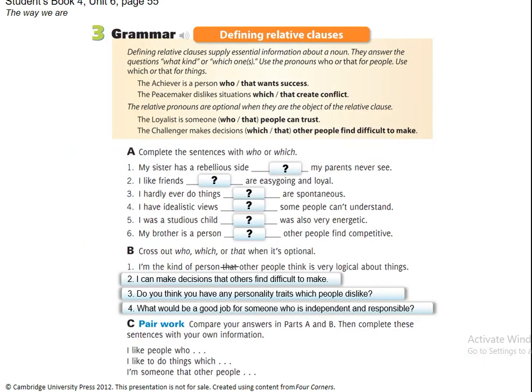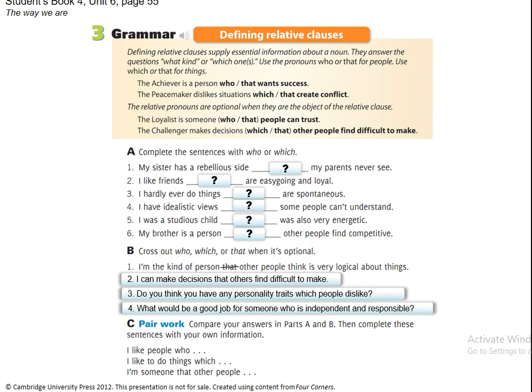Now, let's look to defining relative clauses. That's an exercise that we have already done in the previous courses. So, well, I invite you to check it out. So we're going to look to the definitions in the grammar part and it says defining relative clauses supply essential information about a noun. They answer the questions what kind or which ones. Use the pronouns who or that for people. Use which or that for things.